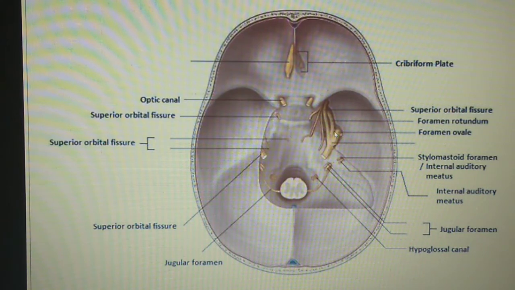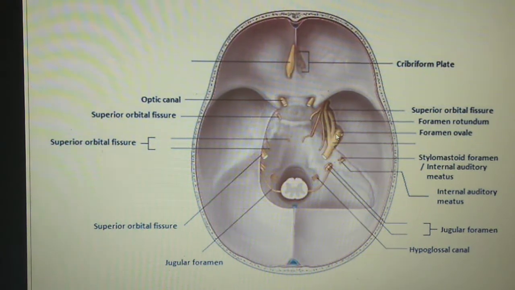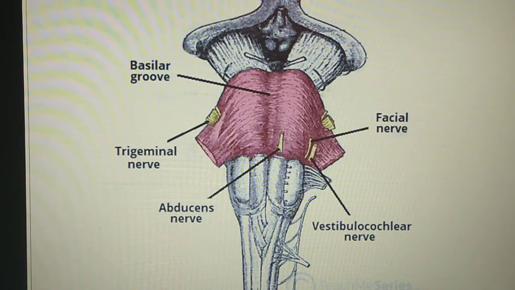This mandibular division of the trigeminal nerve emerges out from the skull by the foramen ovale. So this is the location of the foramen ovale, where the mandibular nerve emerges out from the cranial cavity to the infratemporal fossa.